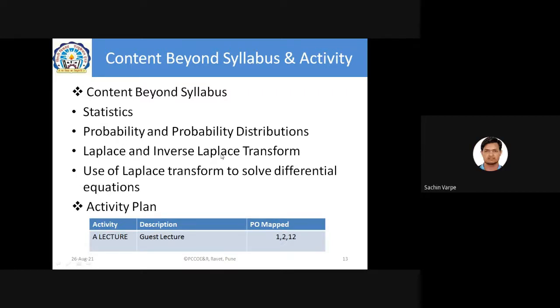The Laplace and inverse Laplace transform may be completely new to you. Actually, these are integral transforms, and with the help of Laplace and inverse Laplace techniques we will be able to solve differential equations. Now, the differential equations you have solved in M2, right? So we are going to discuss advanced linear differential equations. The activity plan is a case lecture. We are going to have a case lecture based on these topics.